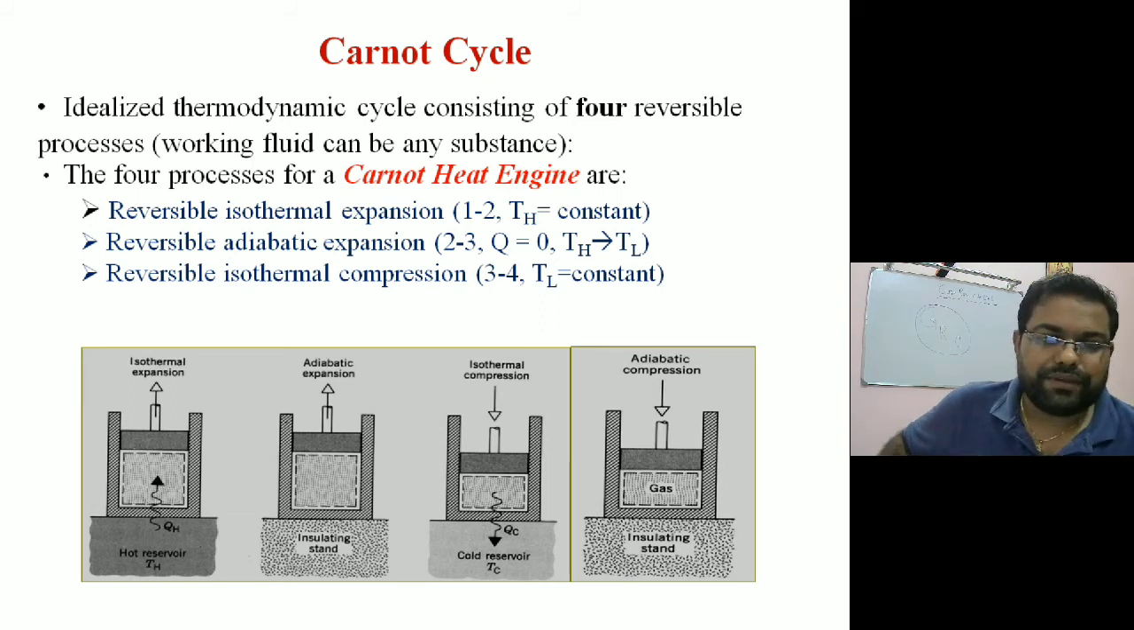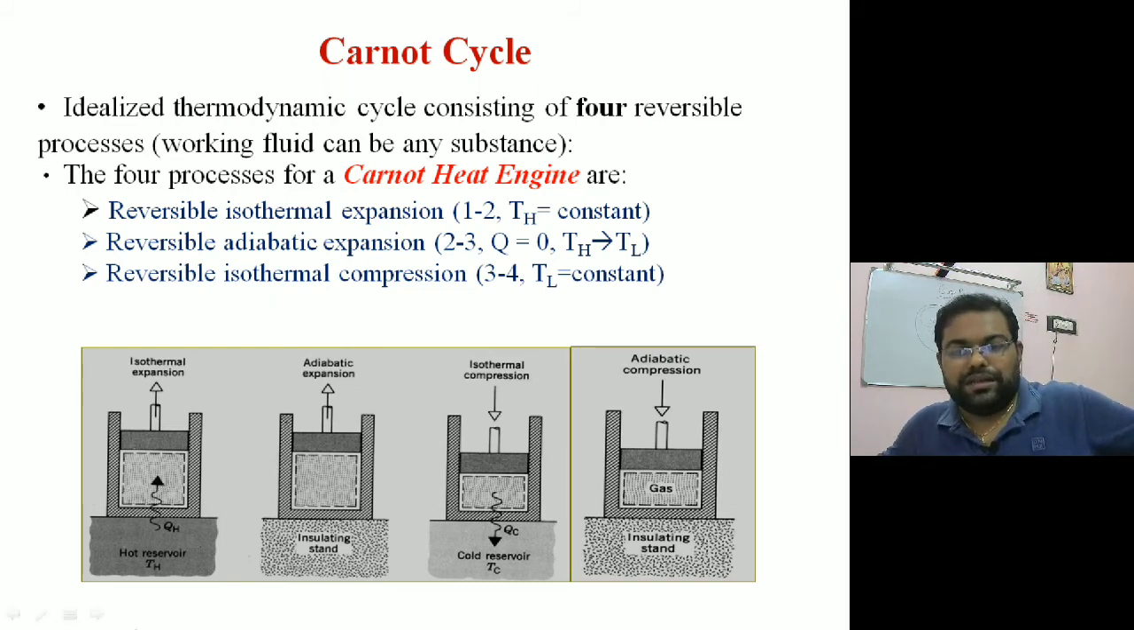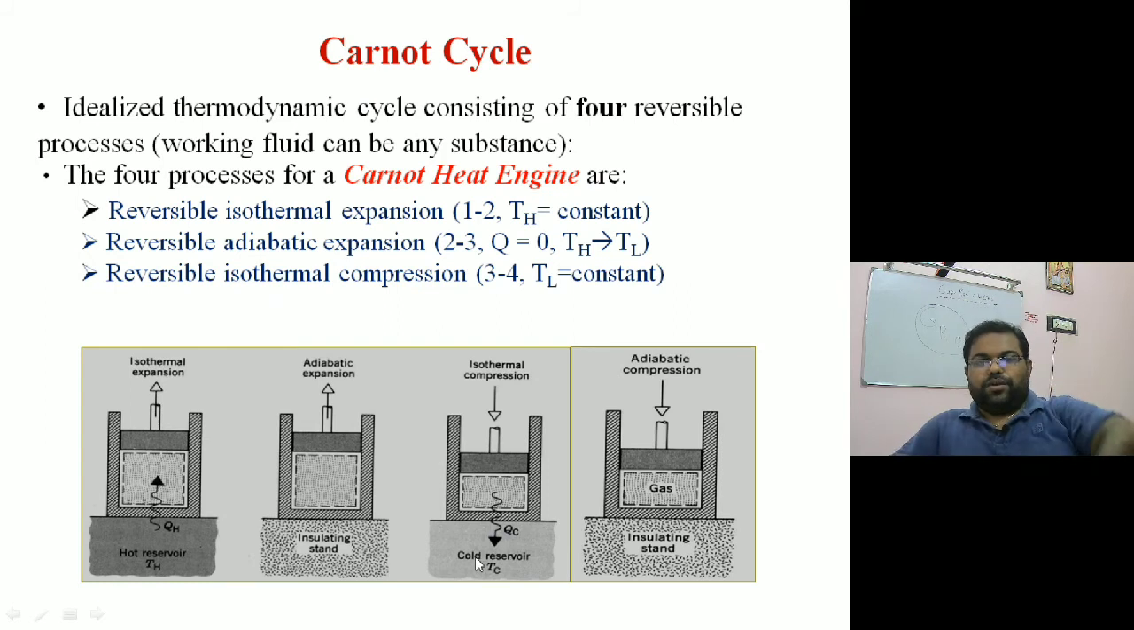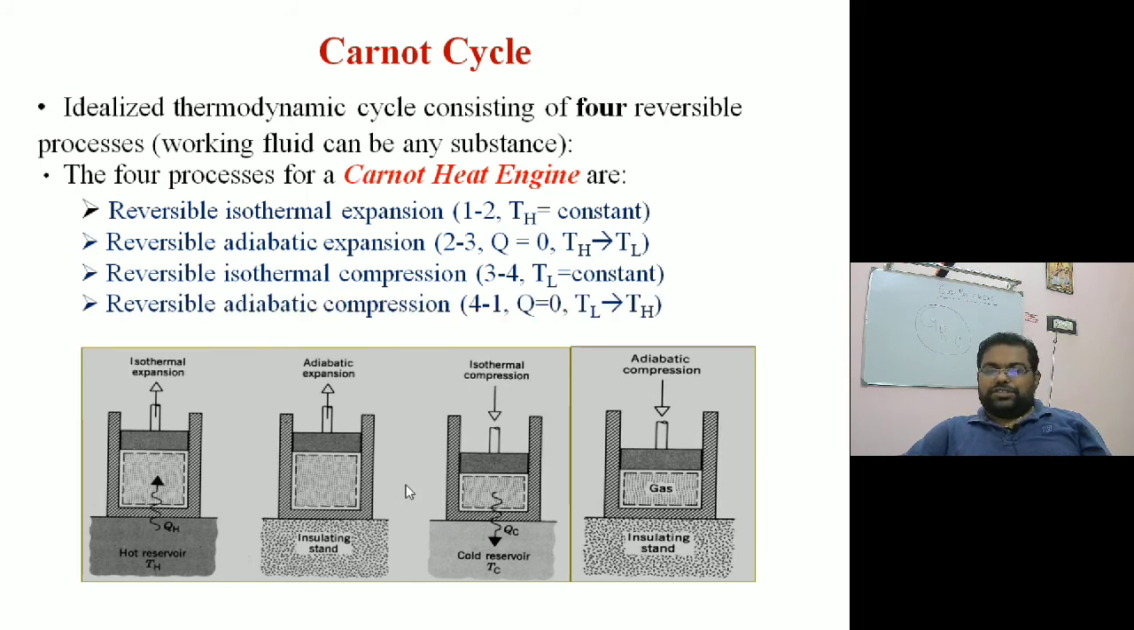So basically it has four processes: reversible isothermal expansion, process 1 to 2, where temperature is constant and heat is getting supplied. The reversible adiabatic expansion 2 to 3, where heat transfer is 0, but temperature is becoming low. A reversible isothermal compression, where heat is getting rejected to the surroundings. So these are the four different processes happening between 1 to 2, 2 to 3, 3 to 4, and the last one is adiabatic compression, reversible adiabatic compression, where heat transfer is 0 and the temperature is going towards the high temperature end.